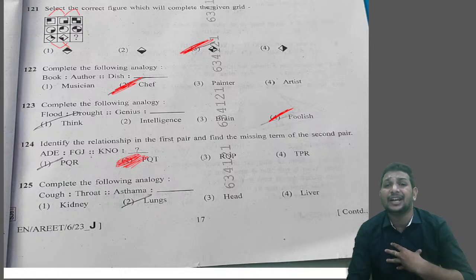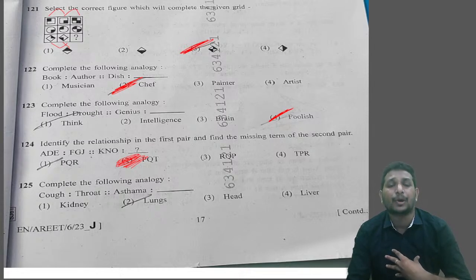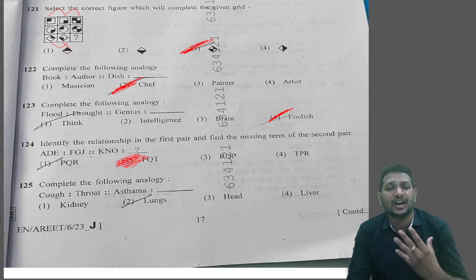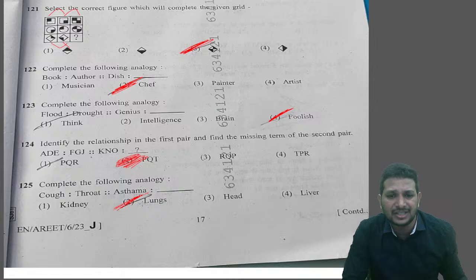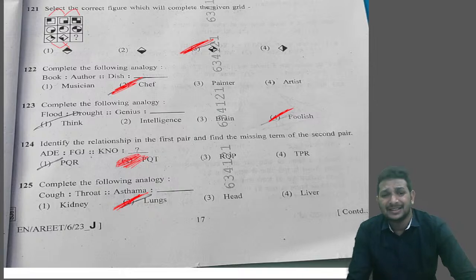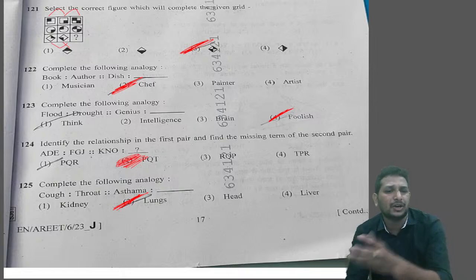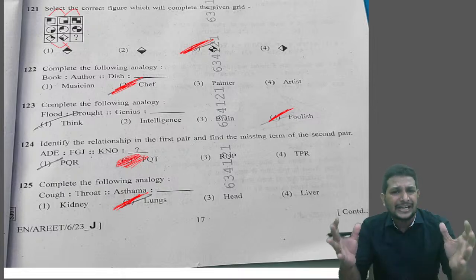But what is the internal organ? Asthma happens just because of a problem in breathing, right? They can't breathe. So asthma is related to which organ? Lungs. So the answer for this question is option 2. Cough is related to throat, same way asthma is related to lungs. So that's all about the intelligence test.